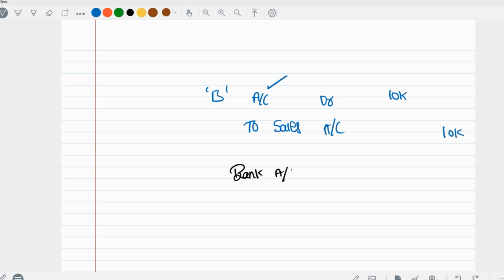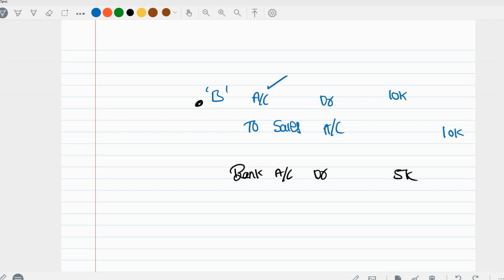B account debit 10,000 rupees to sales account 10,000 rupees. So we made B our debtor for 10,000 rupees. Now he is paying only 5,000 rupees: bank account debit 5,000 rupees. And we are never going to receive money from him because he turned out to be an insolvent.